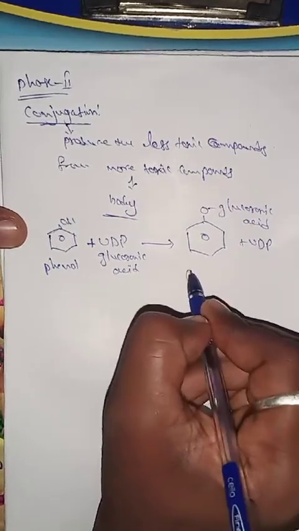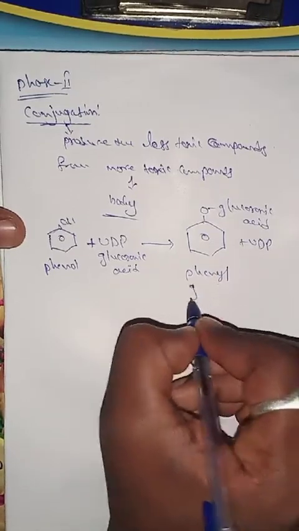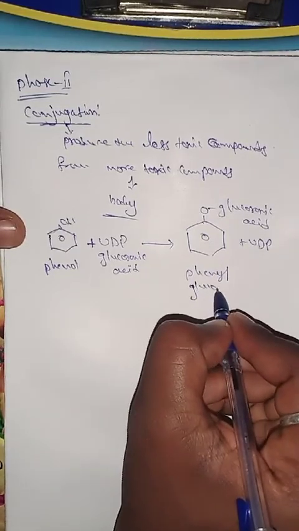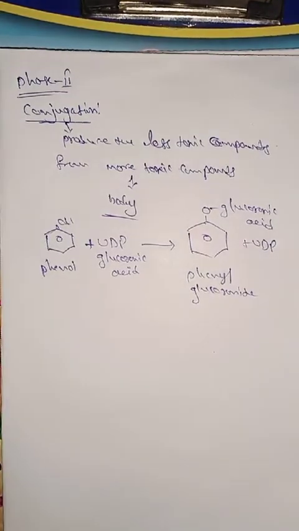This is called phenyl glucuronide. This is an example of phase 2 conjugation.